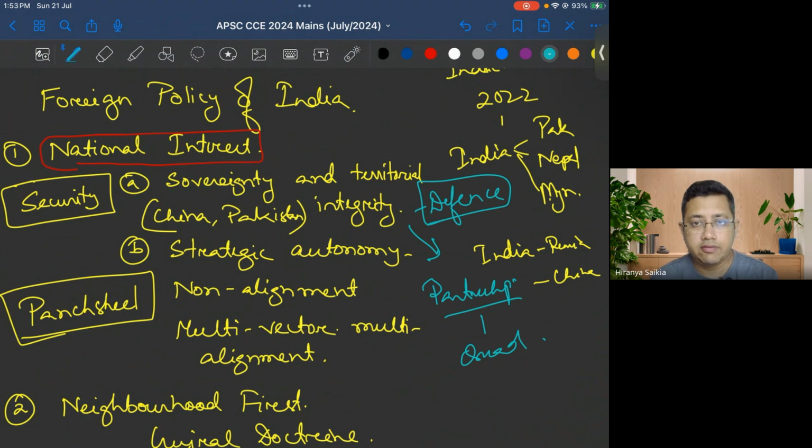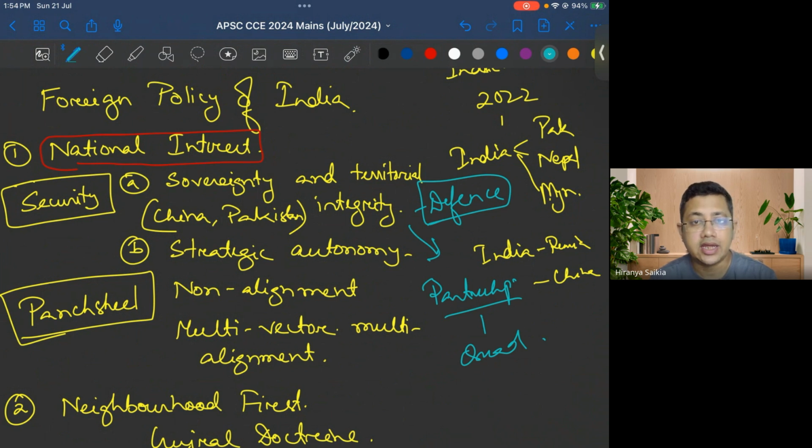Actually, in a famous book by Teresita Schaffer and Howard Schaffer, they said that Indian foreign policy is that India wants regional primacy and strategic autonomy. So in our region, we want to be a prominent player, our South Asian region and beyond that, in the world map we want to protect our strategic autonomy.